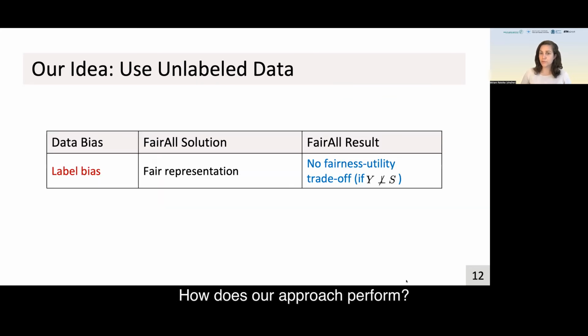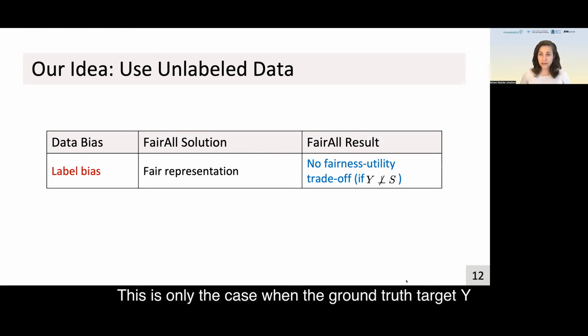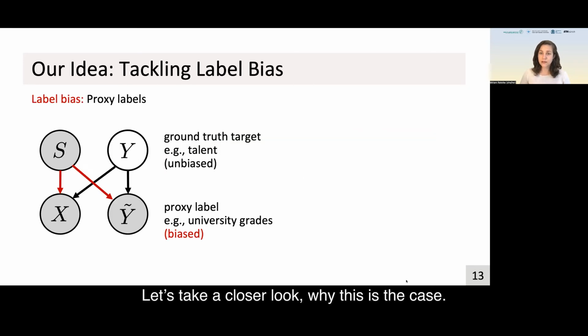How does our approach perform? Tackling label bias with fair representation learning allows us to get rid of the fairness utility trade-off. Importantly, this is only the case when the ground truth target Y is unbiased, meaning independent of S. Let's take a closer look at why this is the case.